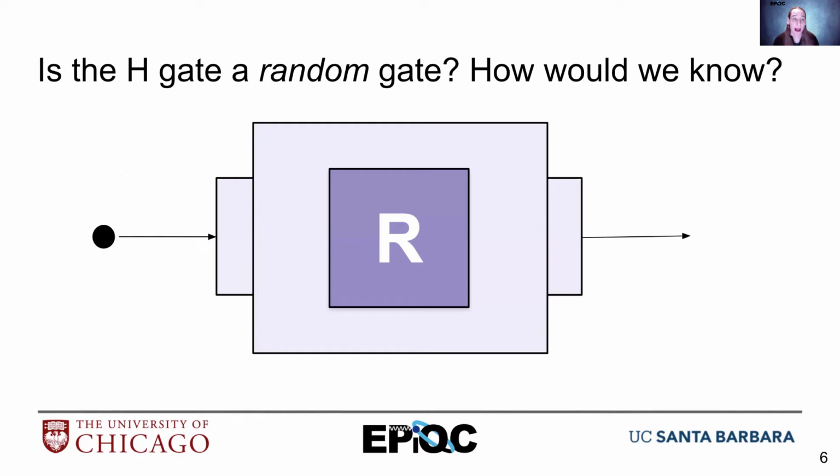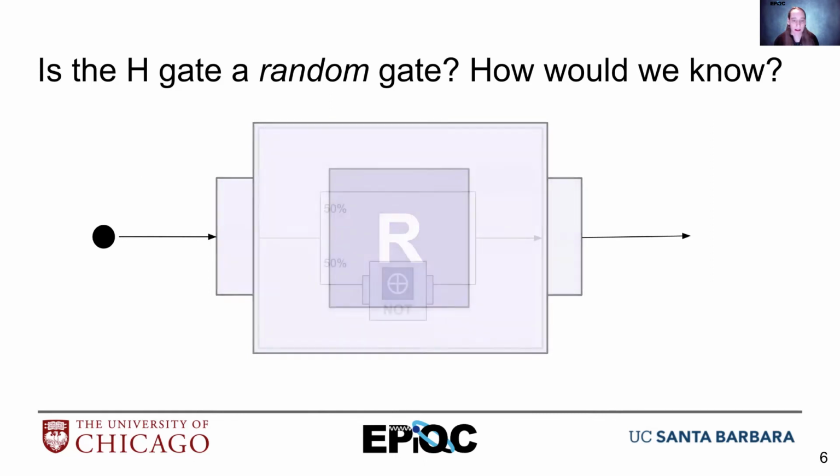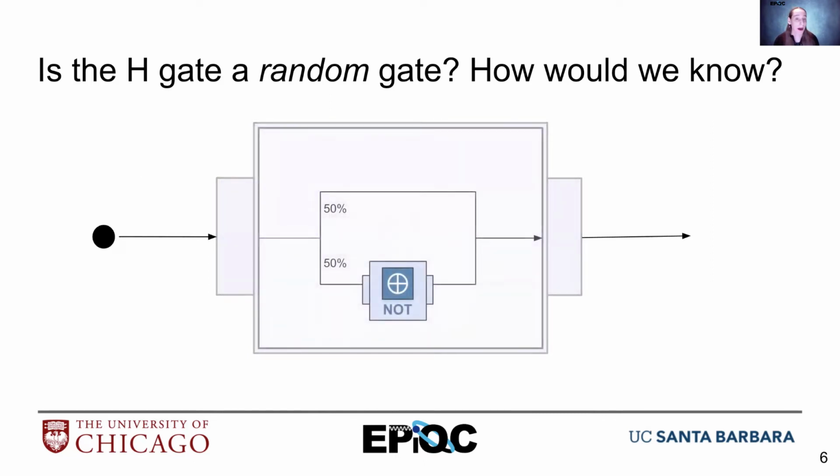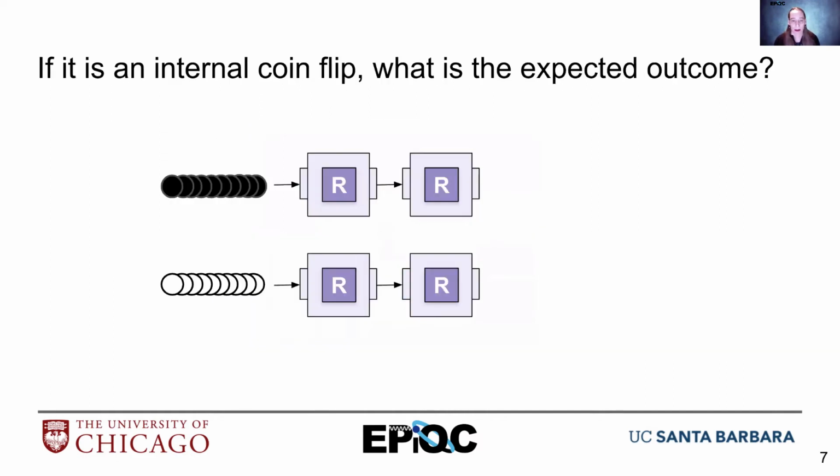So the first thing we want to ask is, is the H gate truly random? And how would we know? It appears random right now. And what I mean by random is that if I looked inside, no matter what I give it, there's a 50% probability that nothing will happen to that, and a 50% probability that I will apply a NOT gate to that. Okay? That's what we'll describe as random. Okay? And so let's look at whether this is random.